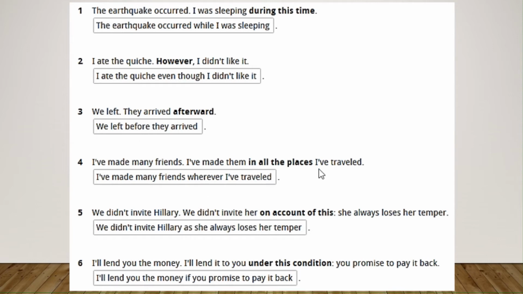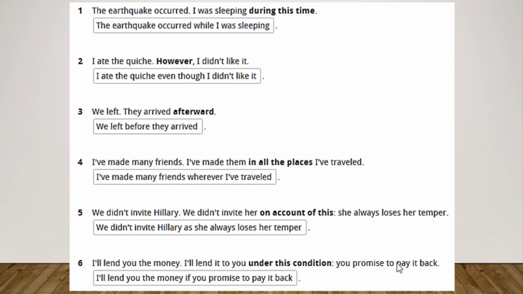Now, in all the places, wherever, right? Like saying in all moments, in all times is whenever. So for all places, wherever was your option. As, explaining, on account of this. This is the reason why we didn't invite Hillary. She always loses her temper. My reason here was as, the only option. And here, I'll lend you the money. I'll lend it to you under this condition. Only the word condition can give you the if option, right? But you promise to pay it back.